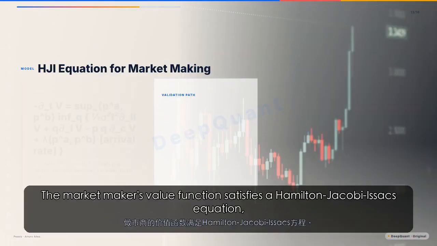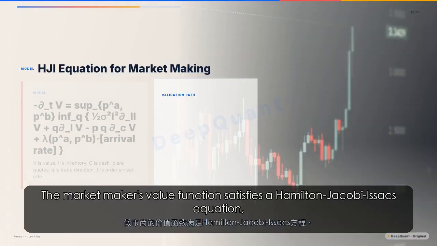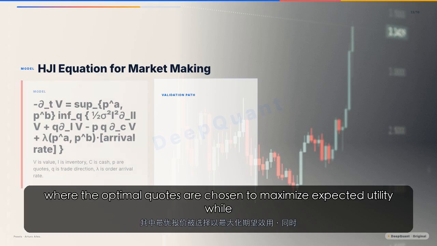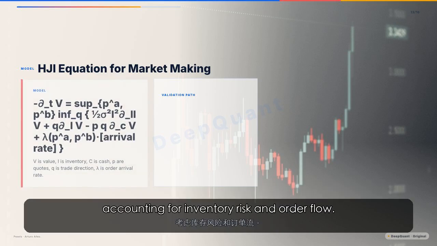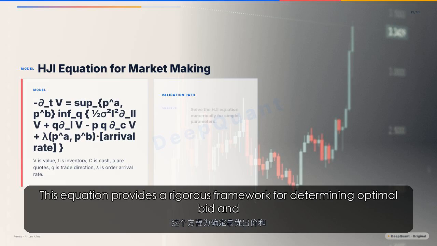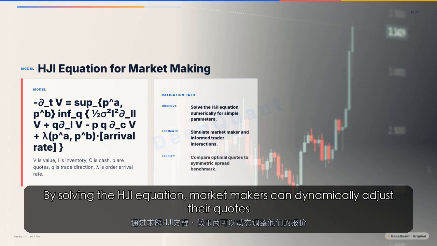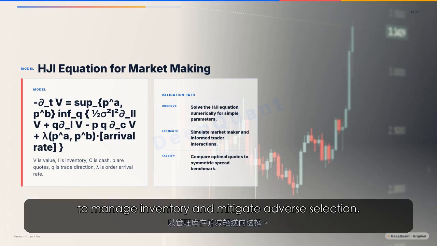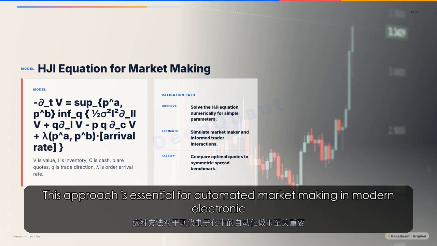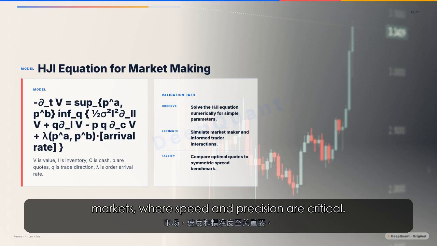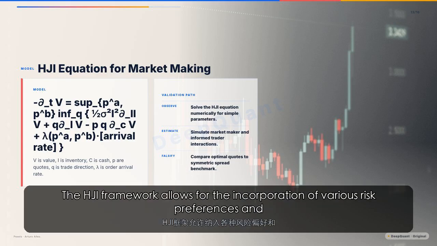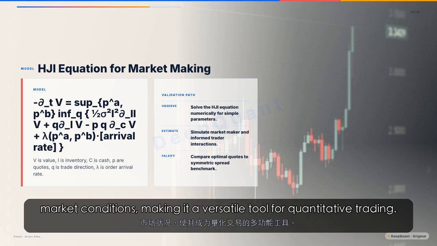The market maker's value function satisfies a Hamilton-Jacobi-Isaacs equation, where the optimal quotes are chosen to maximize expected utility while accounting for inventory risk and order flow. This equation provides a rigorous framework for determining optimal bid and ask prices in real time. By solving the HJI equation, market makers can dynamically adjust their quotes to manage inventory and mitigate adverse selection. This approach is essential for automated market making in modern electronic markets, where speed and precision are critical. The HJI framework allows for the incorporation of various risk preferences and market conditions, making it a versatile tool for quantitative trading.